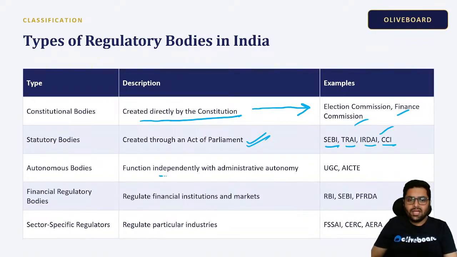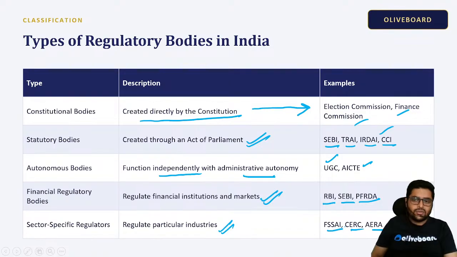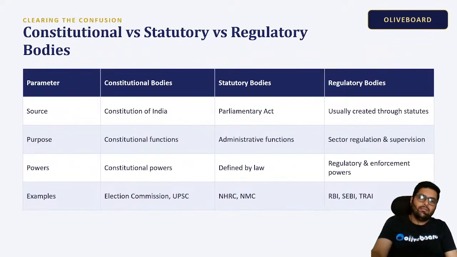Then we have some independently working bodies like the University Grants Commission and All India Council for Technical Education. For finance, we have RBI, SEBI, the Pension Fund Regulatory and Development Authority. These are related to markets and financial institutions. For sector-specific industries, we have FSSAI, Food Safety and Standards Authority of India, CERC, and so on. So these are some types of regulatory bodies.